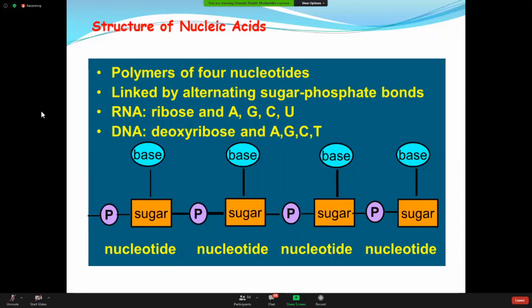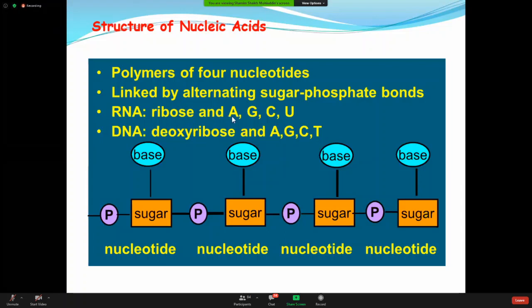Understand? So basically, what is the structure of nucleic acid? They are polymers of nucleotides made by 4 varieties of nucleotide. Like in the RNA, I already told you the sugar part is ribose.